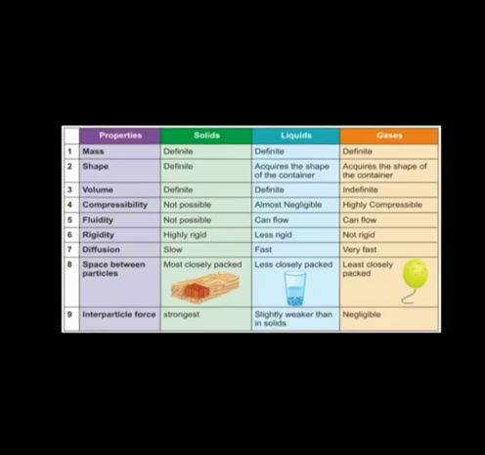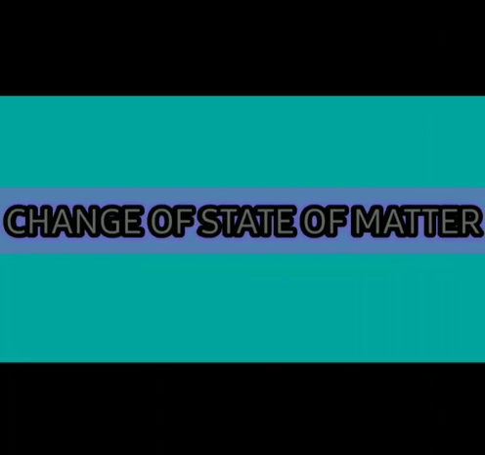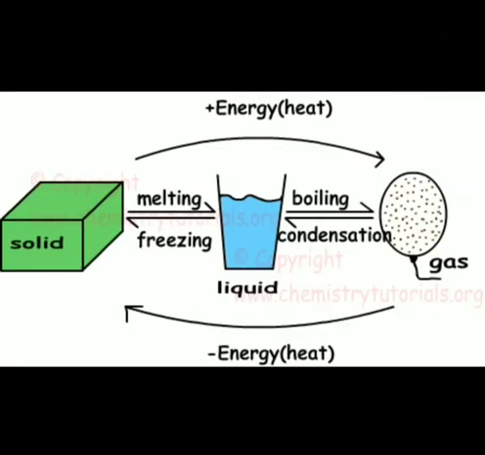So now we have to discuss the change of state of matter. Okay, what is change of state of matter? Matter can be found in three different states, that is solid, liquid and gas. So matter may change from one state to another state by change in temperature and pressure. From the figure you can find out solid, liquid and gas. If you take an ice cube, water and vapor, what happens?